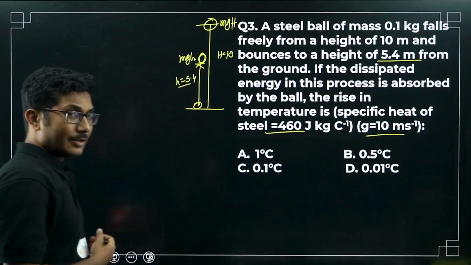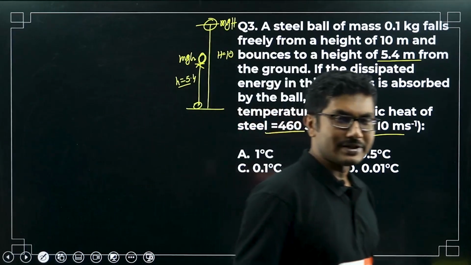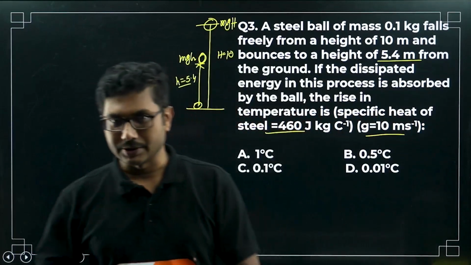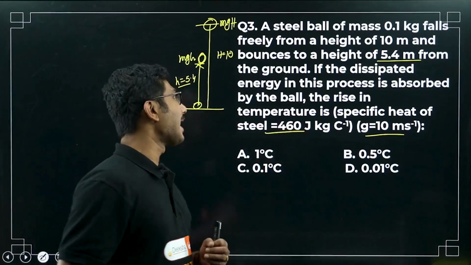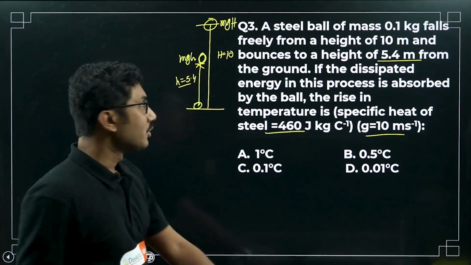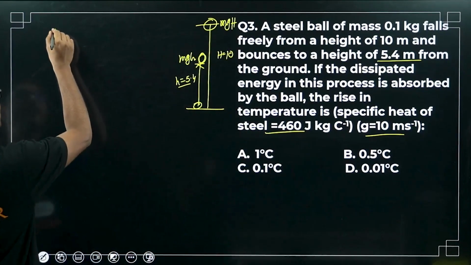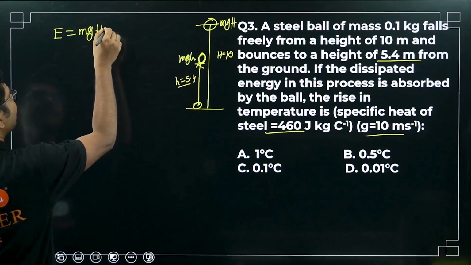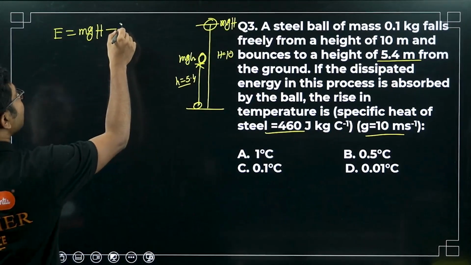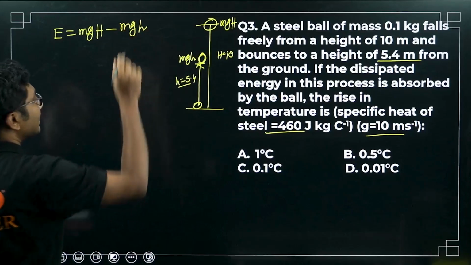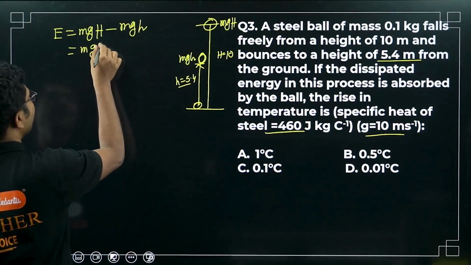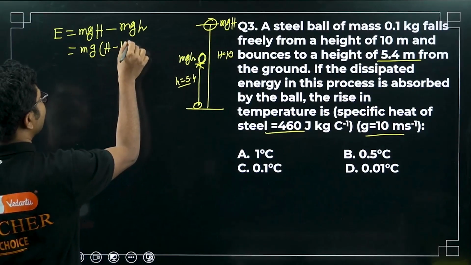So what is the difference in the energy? There is a difference in energy. That difference in energy is called dissipated energy. That dissipated energy is absorbed by the ball itself. So how much energy is absorbed by the ball? Simple, mgH, the initial energy, minus mgh, the final energy. So it is mg(H minus h).